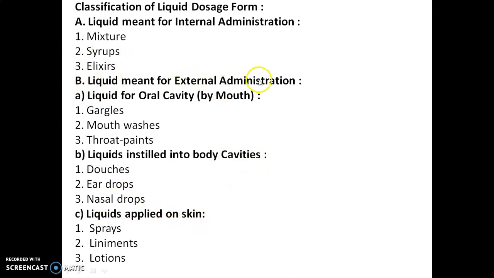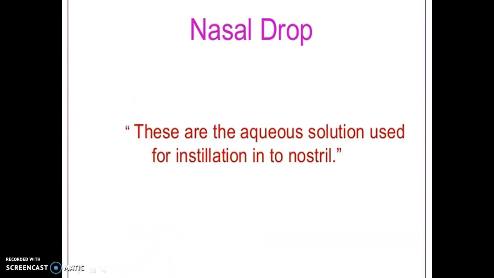So in liquid meant for external administration, the liquid for oral cavity, which is taken by mouth, is again of three types: gargles, mouthwashes, and throat paints. Liquids instilled into body cavities are again of three types: douches, ear drops, and nasal drops. And liquids applied on the skin are again of three types: sprays, liniments, and lotions. So today we will discuss in detail about the nasal drop.